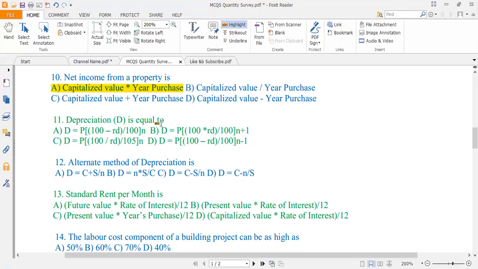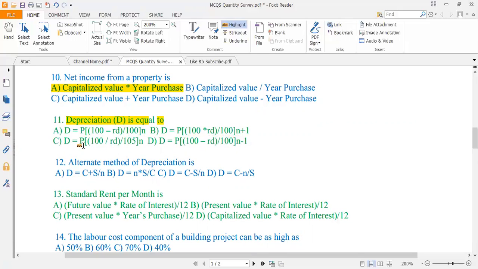Now depreciation D of a property is equal to P into ((100 minus RD) divided by 100) whole power n, where D is the depreciation value of the property, P is the present value of the property, RD is the rate of depreciation, and n is the number of years the property has been constructed. Okay, so this is option A. Option B is D equal to P into (100 into RD divided by 100) whole power n plus 1.